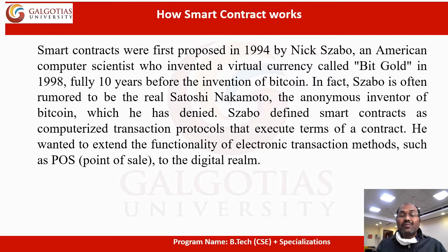Smart contracts were first proposed in 1994 by Nick Szabo, an American computer scientist who invented a virtual currency called BitGold. BitGold is not a very popular cryptocurrency, but it is also like Bitcoin. Szabo is often rumored to be Satoshi Nakamoto, the anonymous inventor of Bitcoin. Szabo defined smart contracts as computerized transaction protocols that execute the terms of a contract. He wanted to extend the functionality of electronic transaction methods, such as point of sale, to the digital realm.